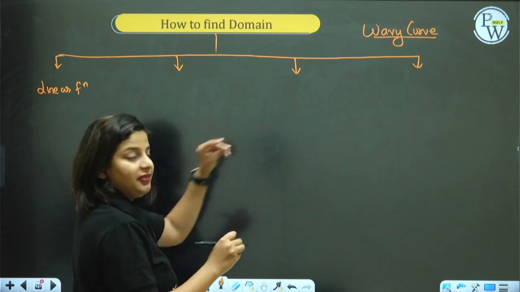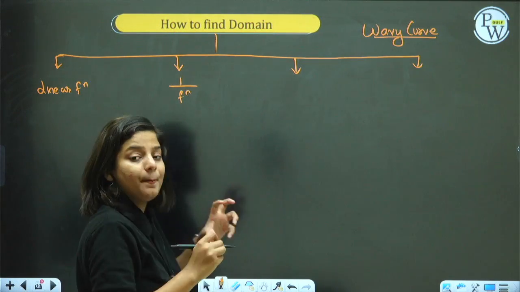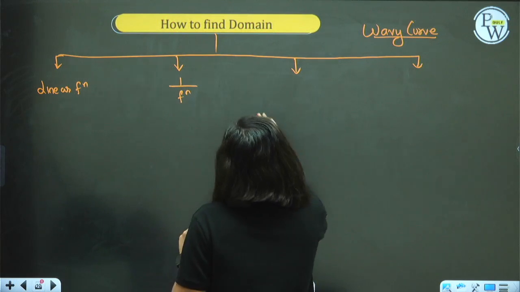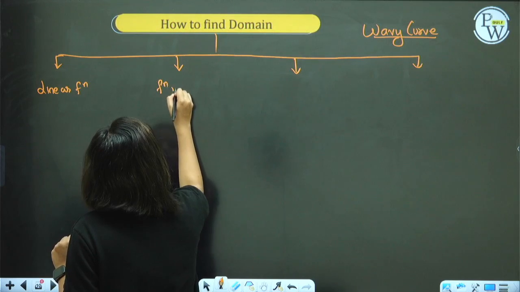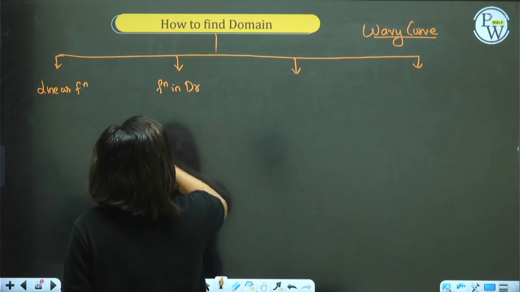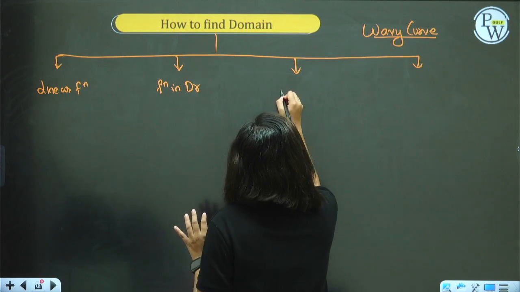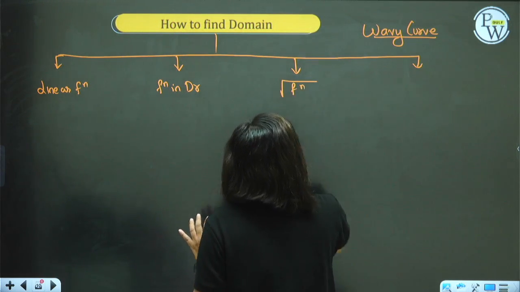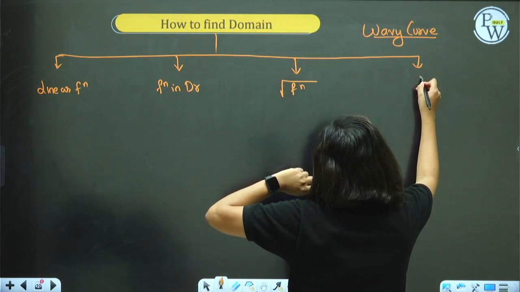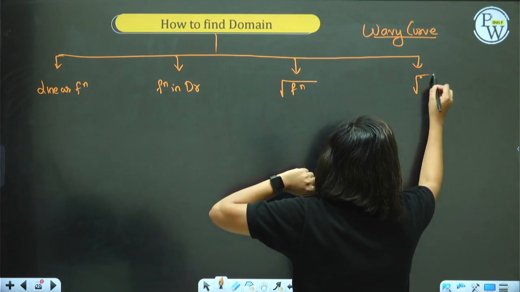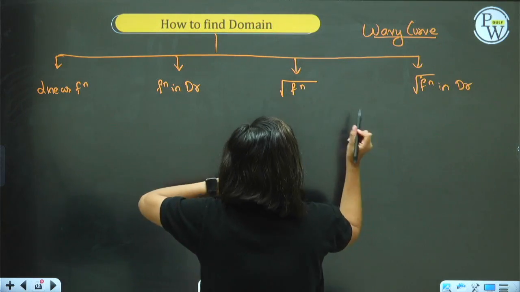The second method is when you have a function in the denominator, 1 upon function. Or simply say you have a variable in denominator. Something x is present in denominator. The third thing, when you have a function inside a root. And the fourth one is a combination of second and third. That means you have root of function in denominator. You have root also and function also in denominator.